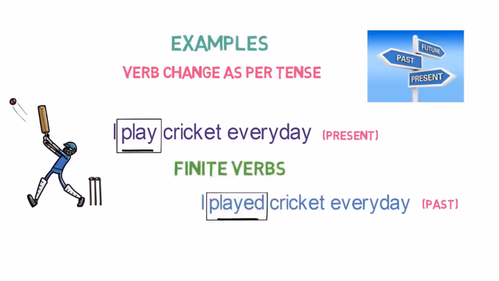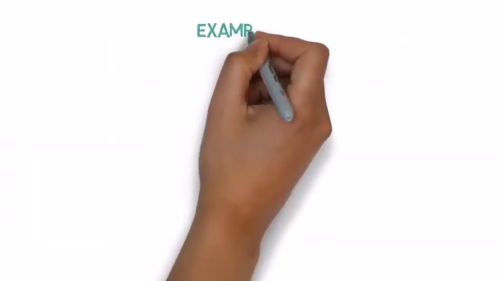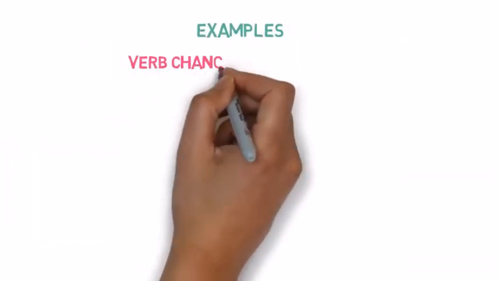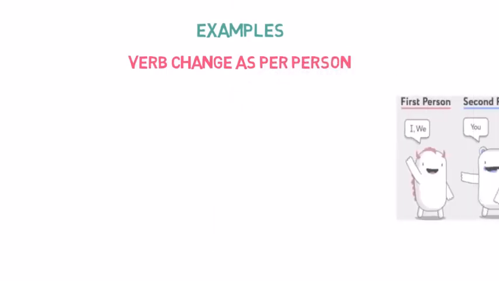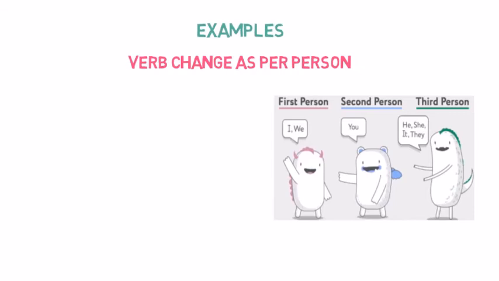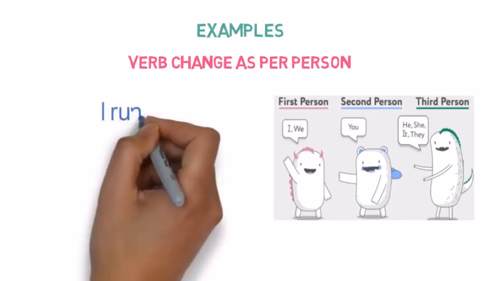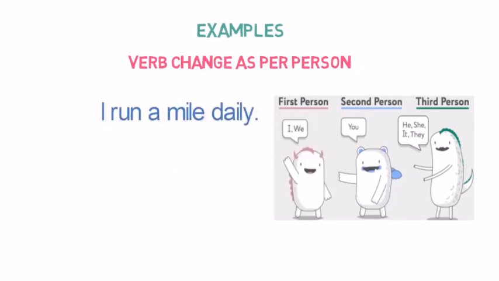Now that you are clear how finite verbs change as per tense, let's look into the example of verbs that change as per person. That is, they change as per the subject is in first, second or third person. I run a mile daily. The subject I is in first person.